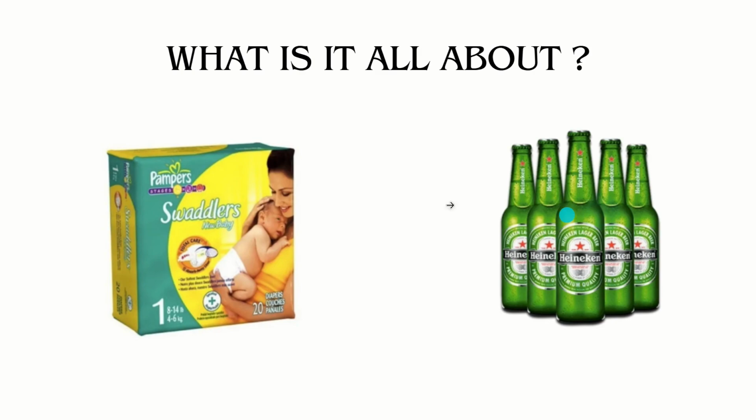Guys, in this video, I'll be talking about association rule learning. In my previous videos, I've talked about the topics classification and clustering. In this video, I'm going to start with a new topic called association, right? So let's get started. For this video, I'm going to take some scenario, right? So now, what is it all about?